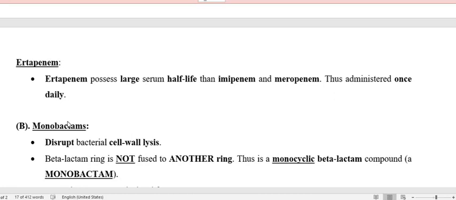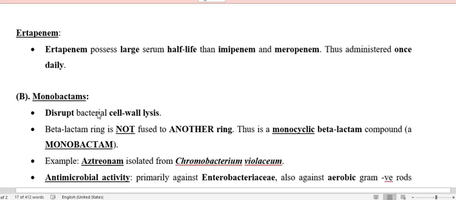However, ertapenem and doripenem are not much in use. However, ertapenem is used because of the long half-life. If you require a longer half-life, or you want to give the drug once daily, then ertapenem is also one of the choices. So in the other beta-lactam antibiotics, we have already finished the carbapenems.